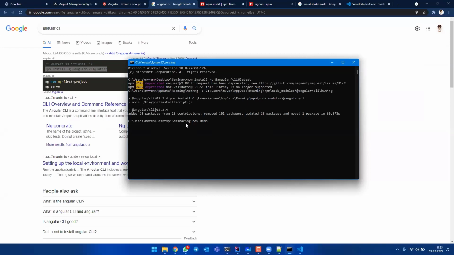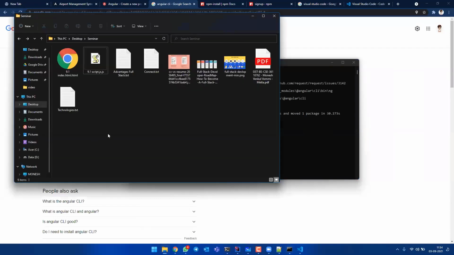The name I'm giving here is demo. And if you want to use spaces in your project name, I have seen some people just giving a space in between and writing. Never do that. Never include a space. If you want to give a space, give a hyphen here. Hyphen or underscore are permitted, but never give a space. So ng new demo. Now a project will be created. See here in this folder, the demo folder is not there, but now it will be created.